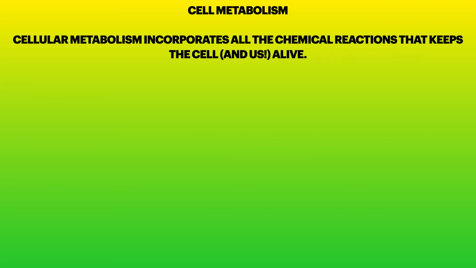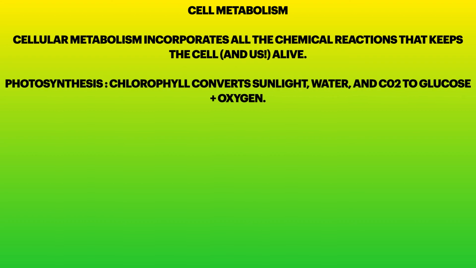Finally, let's conclude this presentation with cellular metabolism. Cellular metabolism incorporates all the chemical reactions that keep the cell and us alive. There are three types of cellular metabolism: photosynthesis, cellular respiration, and cellular fermentation. Photosynthesis is the chemical reaction a plant carries out from sunlight. It does this with the chemical chlorophyll. Photosynthesis converts sunlight, water, and carbon dioxide to glucose and oxygen.